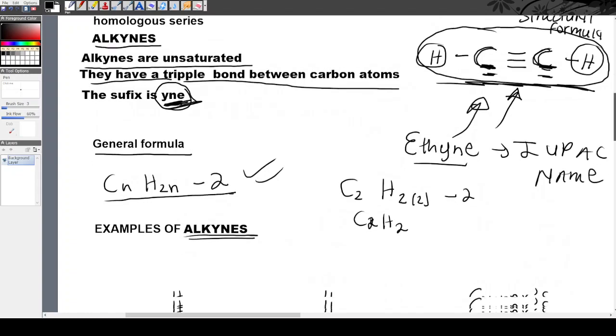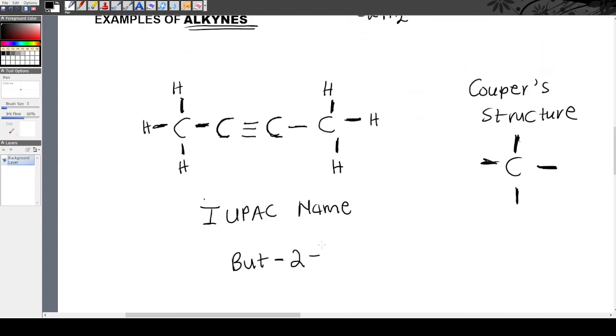So it means we go back siyofaka abani YNE. So this is but-2-yne, or it can be butane, but we specify the position of the functional group but-2-yne.